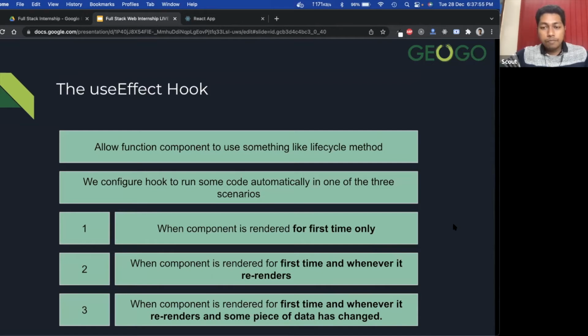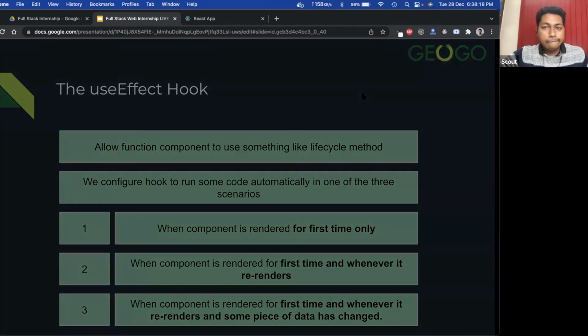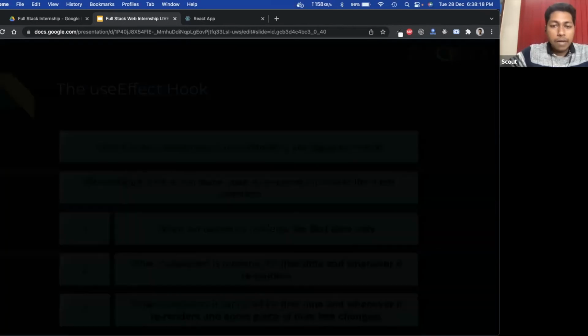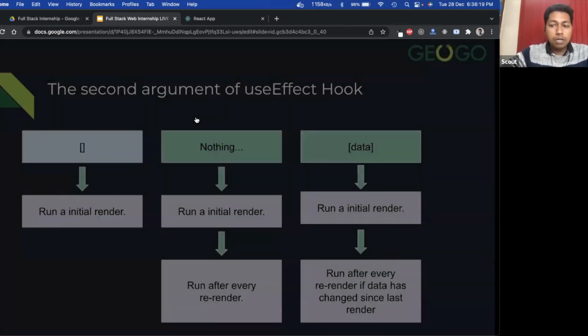Okay, so have you taken the note for these 3 points? For the first time only, and whenever it re-renders, and whenever it re-renders when some piece of data is changed. Okay, done. So let's go back to our terminal. Let's go back to our editor.